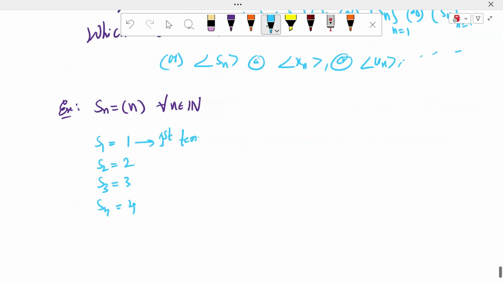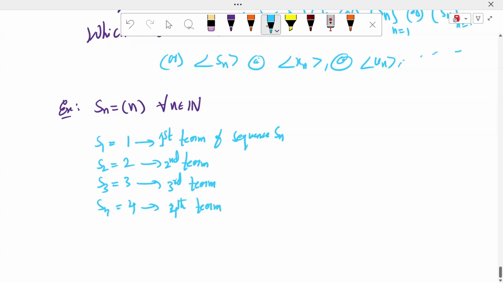It is called the first term of the sequence S_n. It is the second term of sequence S_n. It is the third term, sir. Third terms and terms, sir. ఇక్కడ terms వస్తాయి. It is the fourth term of the sequence, sir. ఇలా మనకు వస్తాయి. These are the terms of the sequence.